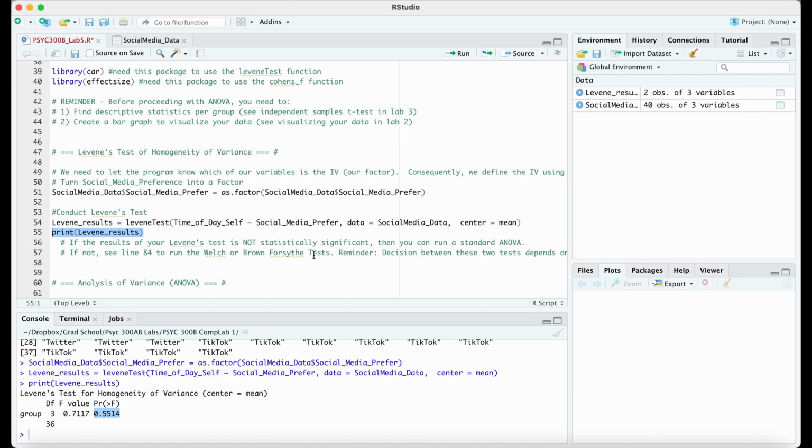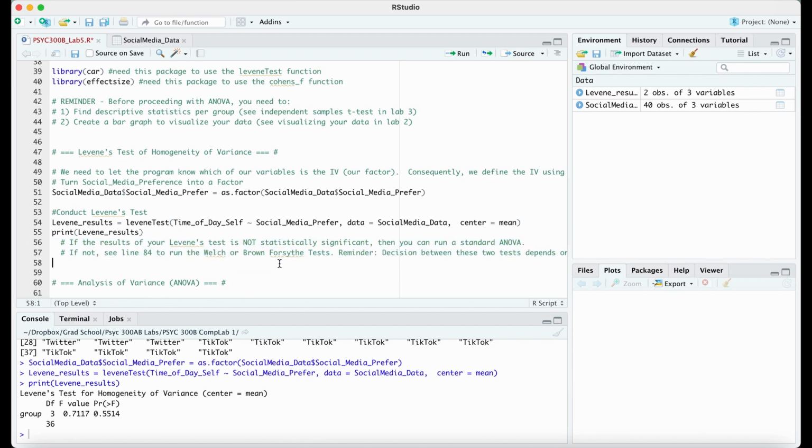And again, the Levene's test is seeing if the variances across the groups are different. So here it's saying, no, the variances are all the same. And that's good for us if we want to use an ANOVA. So that means we can carry on and use an ANOVA because there is no statistical difference between the variances of our groups. However, this does happen in the real world quite a bit: what happens if this is violated? So we've met this assumption of homogeneity of variance, but what if it's violated? We can't run a normal ANOVA like I'm going to show you in a moment here, but we have to use a non-parametric test like a Welch or Brown-Forsythe test.